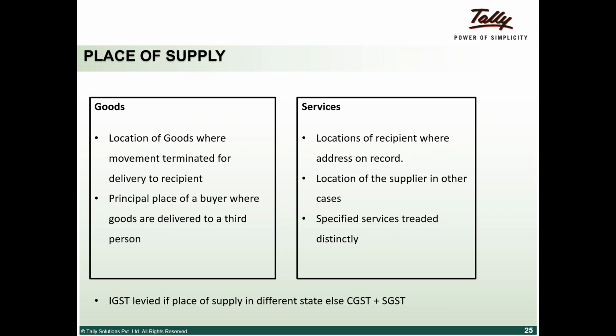In the case of goods, they say it is the location of the goods where the movement terminates for delivery to the recipient. For example, goods starting their journey from Bangalore, traveling via Andhra Pradesh, and terminating at Maharashtra make it an IGST transaction between Karnataka and Maharashtra.